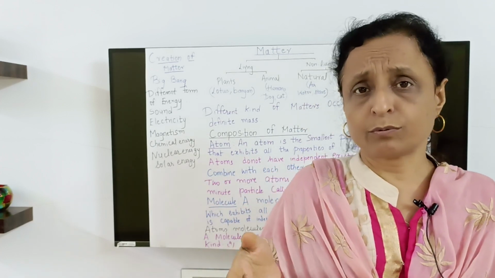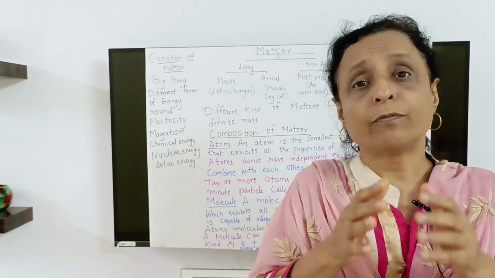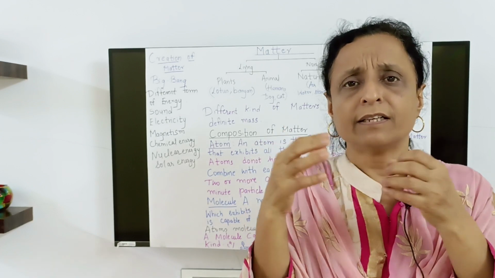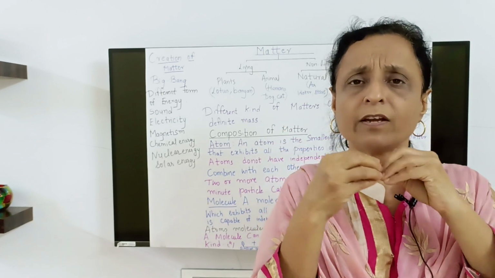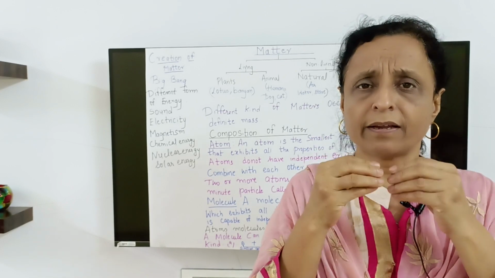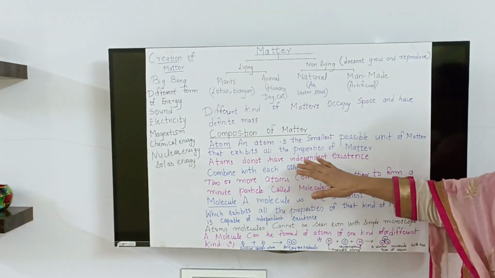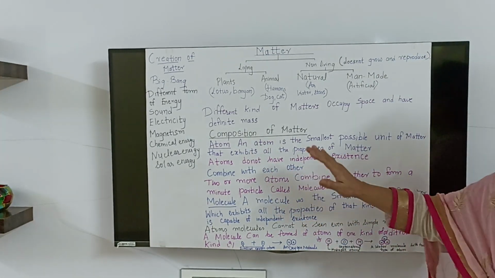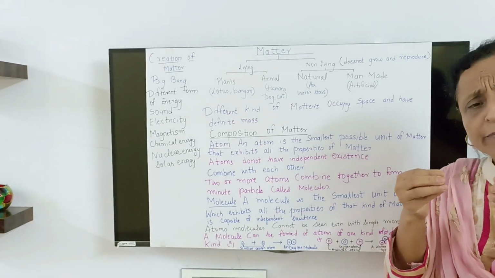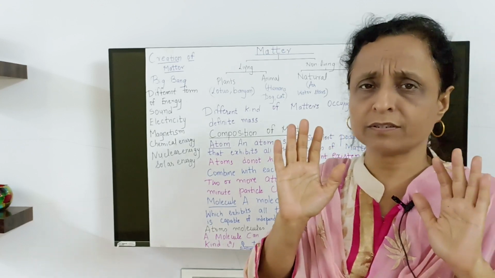Nitrogen as N2. Hydrogen as H2. They will combine, they will share the electrons, as you will study later. They will combine in such a manner that O2 will remain, H2 will remain, N2 will remain, because they have combined with each other to form a molecule. Sometimes only oxygen will combine. They will form only oxygen.